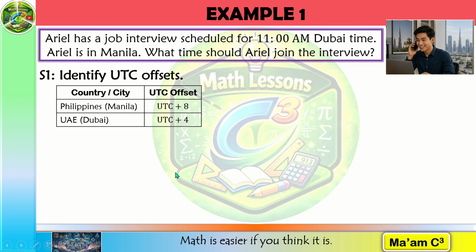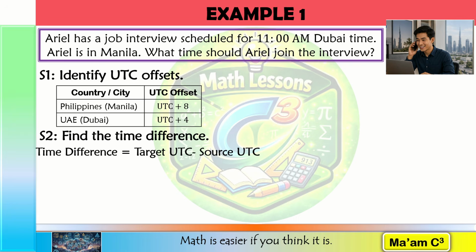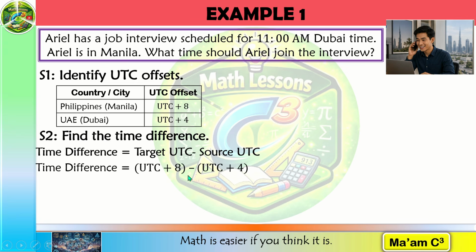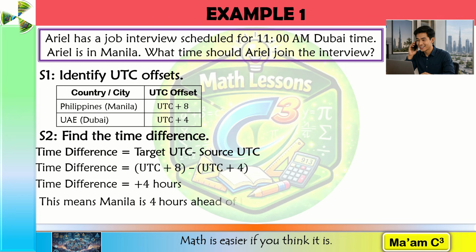Step 2, we're going to determine the time difference. And the time difference is equal to target UTC minus source UTC offset. Our source is Dubai because it says here 11 o'clock a.m. Dubai time. And our target is Manila. So the target is Manila, that's UTC plus 8, minus the source, which is Dubai, UTC plus 4. So we have positive 8 minus positive 4, that will be positive 4. This means Manila is 4 hours ahead of Dubai.